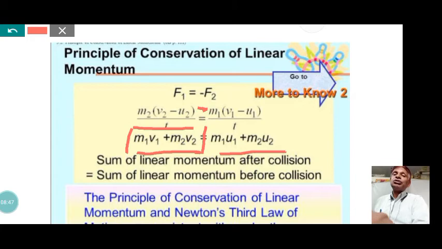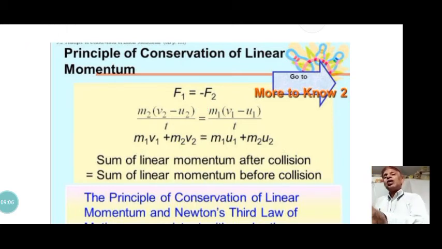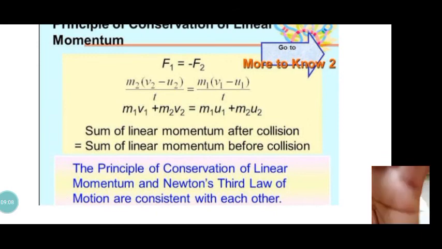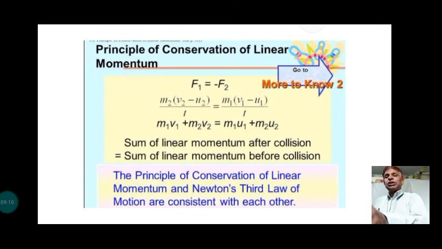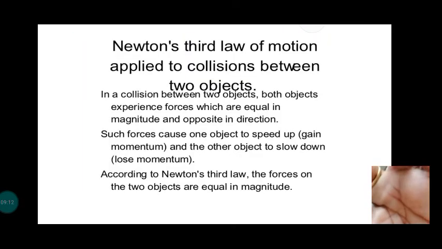The principle of conservation of linear momentum is based on Newton's third law. It is consistent with Newton's third law, and two laws are involved in proving the law of conservation: Newton's third law of motion, and Newton's second law also. Now I am going to explain how the conservation of linear momentum is based on Newton's third law of motion, which is applied to the collision between the two bodies.